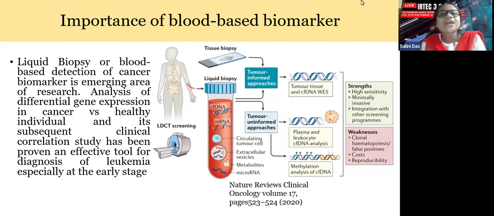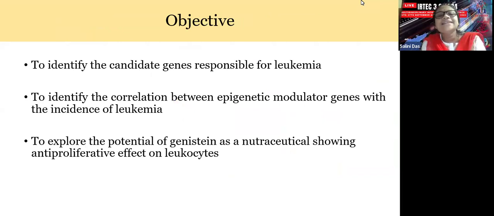So my objective is to identify the candidate genes responsible for leukemia, the correlation between epigenetic modulation and incidence of leukemia, and next, a phytochemical, a soybean isoflavonoid named Genistein, to be used for therapeutic purposes.